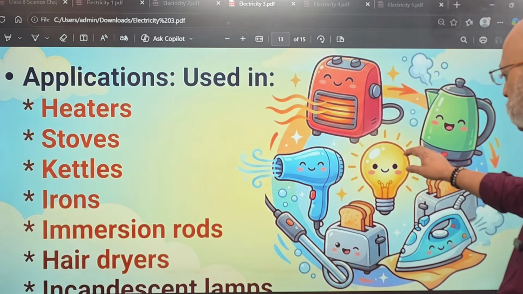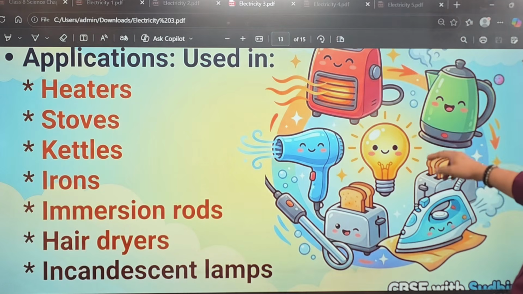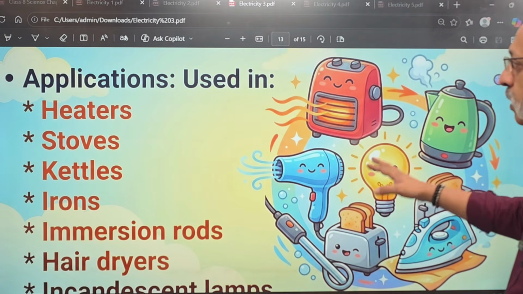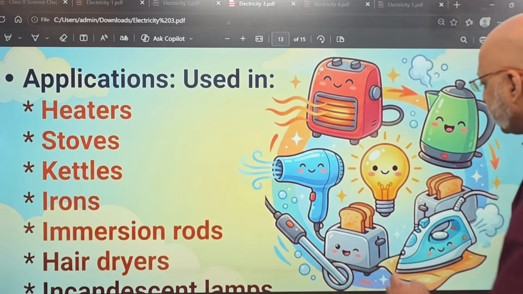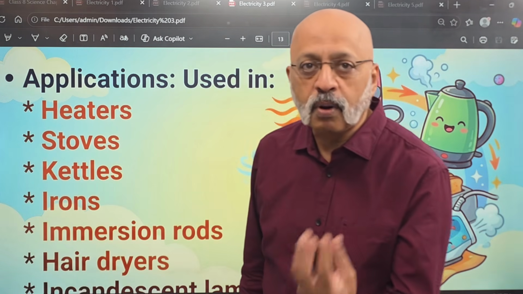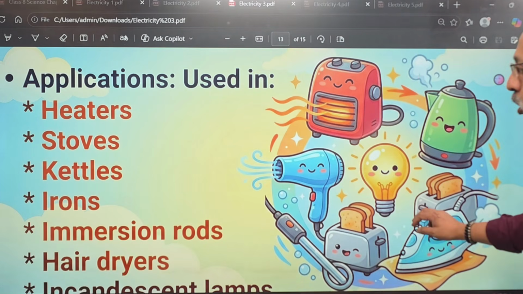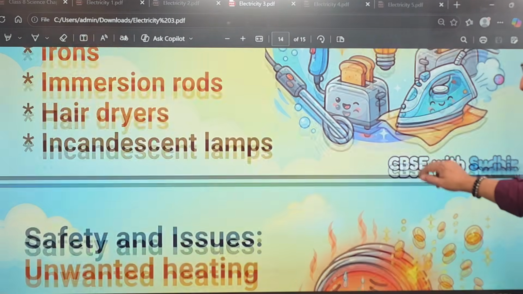Immersion rods, what I just now told you. Then these blow dryers, the hair dryers, the lamps, etc. These are all using the principles of the coil. For example, even inside the bulb, which is of course the filament, but essentially we are talking about some kind of a heating element which is also getting hot as a result of the passage of electricity.